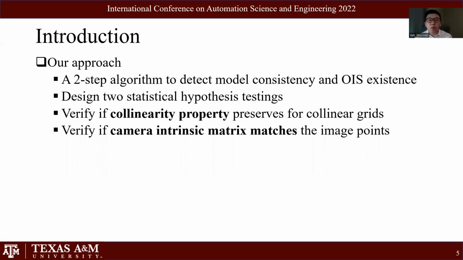We use checkerboard grid points as input. Our first hypothesis test verifies whether the collinearity property is preserved for the collinear grid under the existing camera distortion removal process. Then we design another hypothesis test to verify whether the camera intrinsic matrix matches the image points.